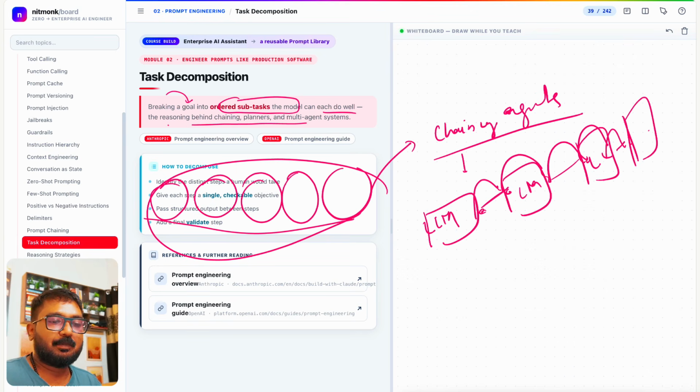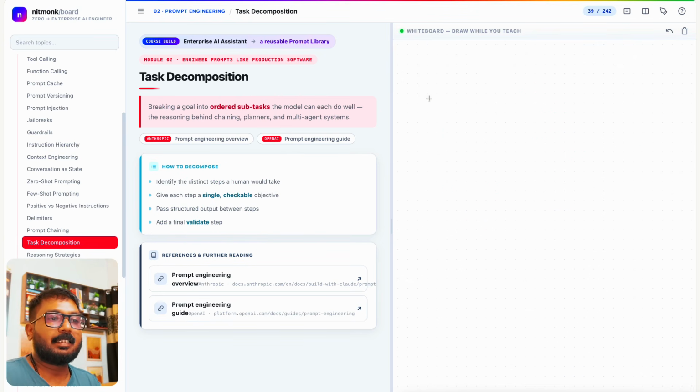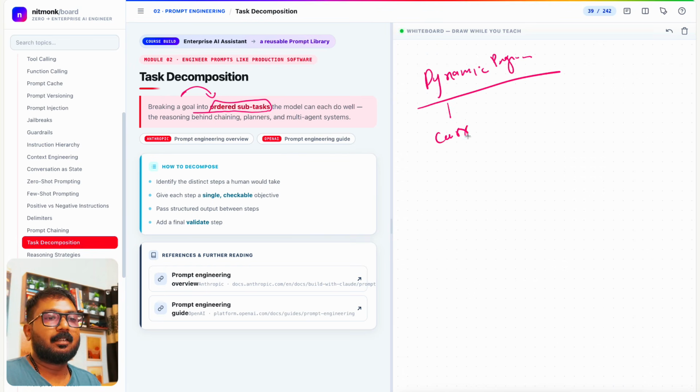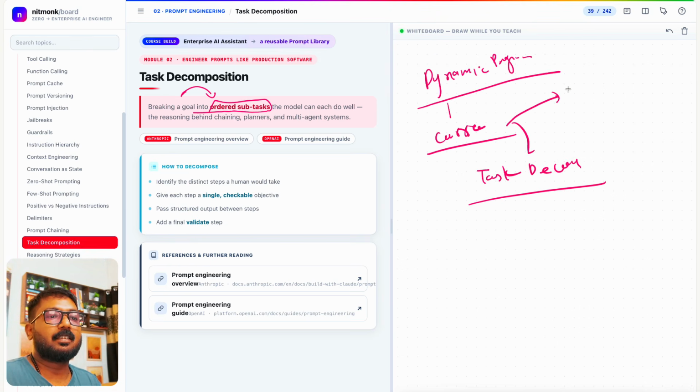Task decomposition is kind of similar. You take a bigger task, like dynamic programming, as we have read, breaking a goal into ordered subtasks. If you have used Cursor, that's exactly what it does. It uses an agent harness.